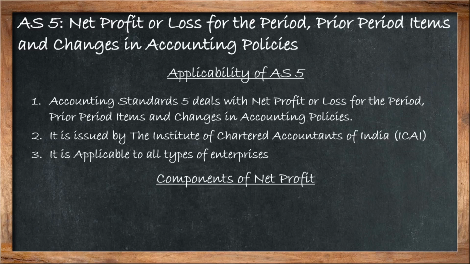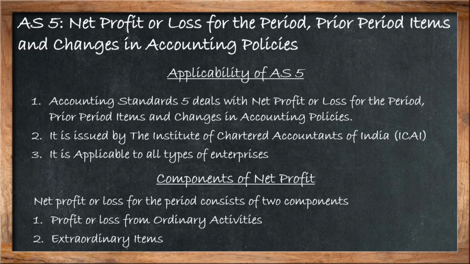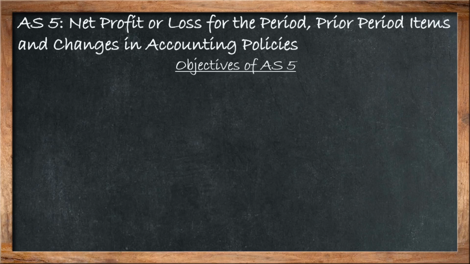What are the components of net profit? The net profit or loss for the period consists of two components: profit or loss from ordinary activities, and extraordinary items. In Accounting Standard 5, there are certain objectives why this accounting standard is implemented.